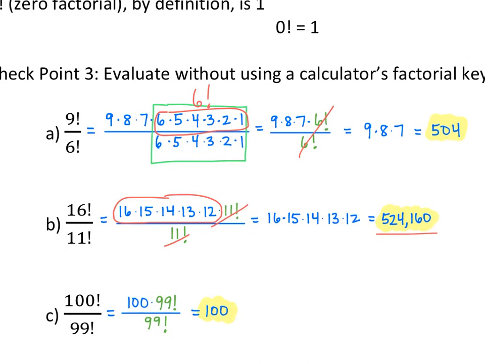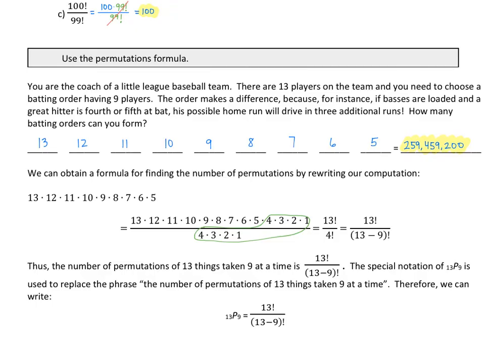Okay, hopefully you got what I did. So we certainly don't want to write 100 factorial out as 100 times 99 times 98 times 97 all the way down. But the good news is all I have to do is write 100 factorial as 100 times 99 factorial. Those guys cancel, and we're left with just 100.